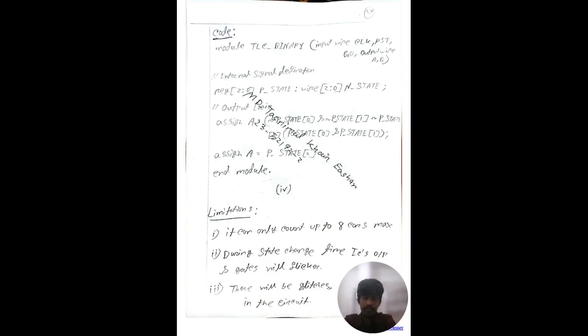Now for the fourth question, we will see some limitations of this system and the modifications. The first limitation is it can count up to 8 cards maximum, because we have used 3-bit counters here. The second limitation is during the state change, the ICs' outputs and gates will flicker. And the third is there can be miscounts, glitches and overlapping problems.